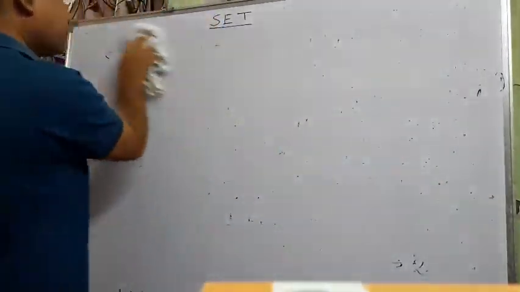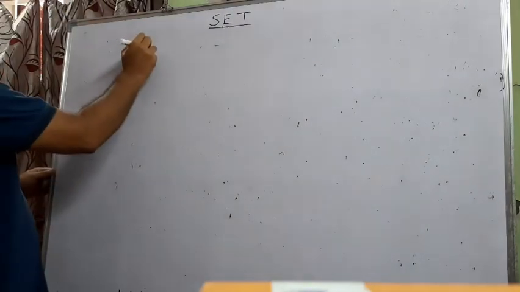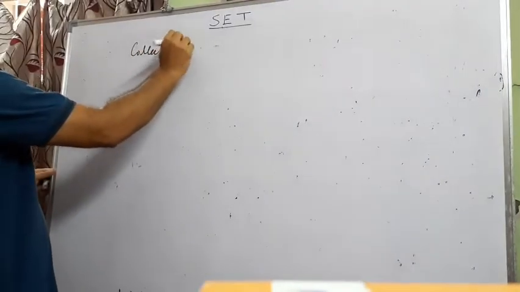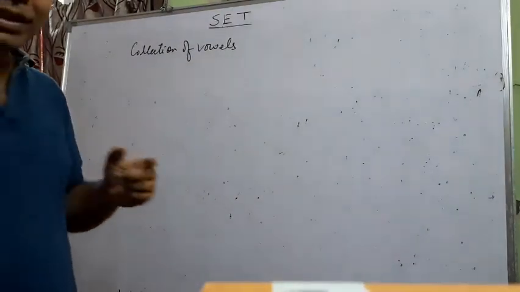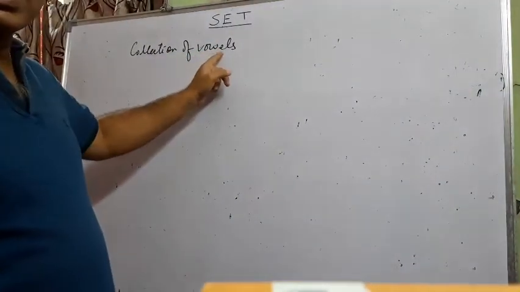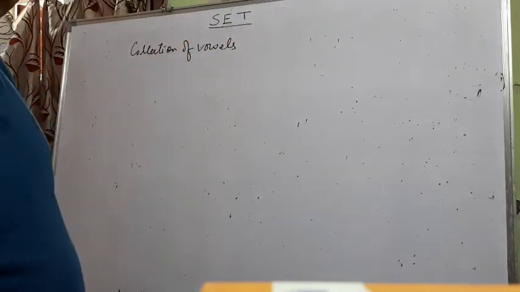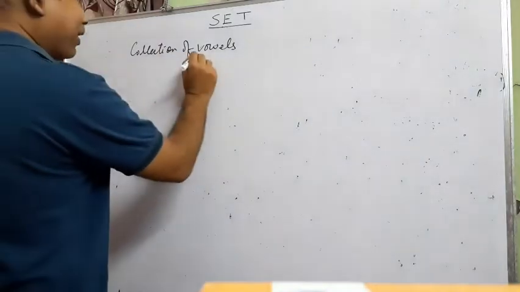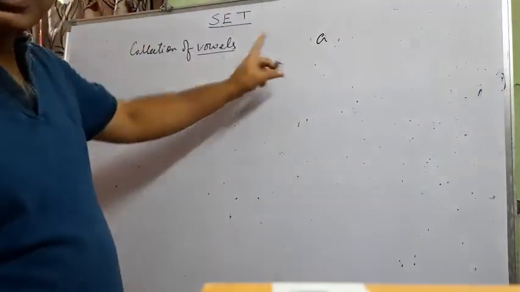Okay. So collection of vowels, it will be a set. Why is it a set? Because the definition of the object is vowel, and according to this definition, we can easily find out what the objects are. Is this object a vowel according to this definition?